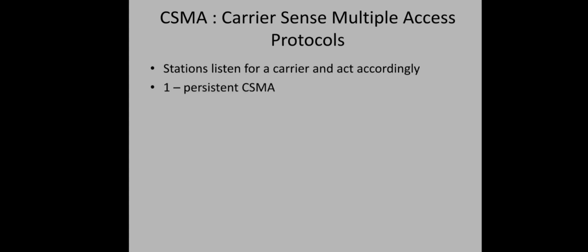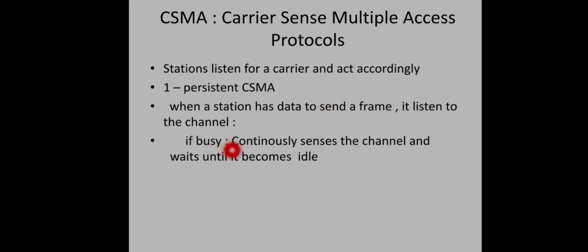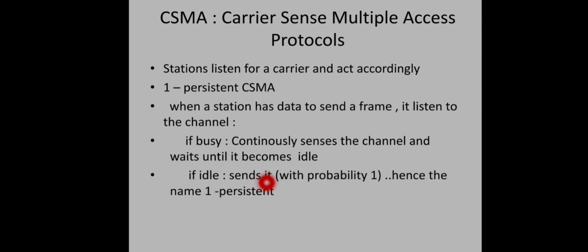First one is one persistent CSMA. In case of one persistent CSMA, if a station wants to send some data frame, it will first listen to the channel. And if the channel is busy, it will continuously sense the channel and wait until it becomes idle. And as and when the channel becomes idle, it starts transmitting the data with a probability 1. That is why it is called one persistent CSMA. So whenever the channel is idle, it will send the data immediately. So definitely there can be collisions. If two different stations try to send the data simultaneously, at the same moment, there can be a collision.